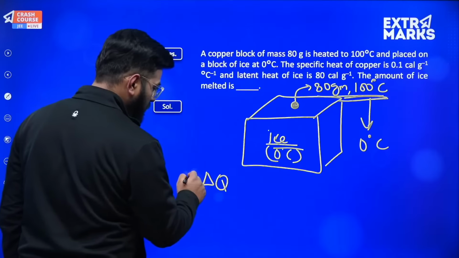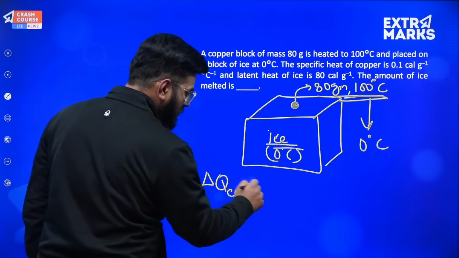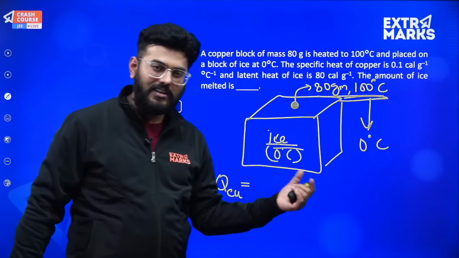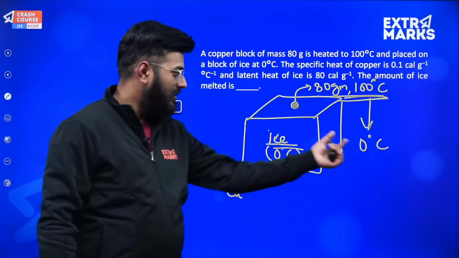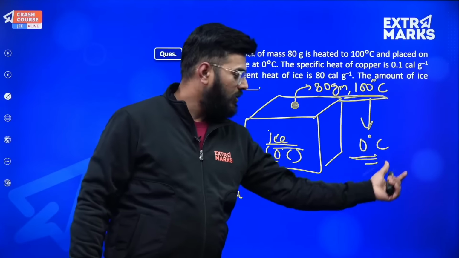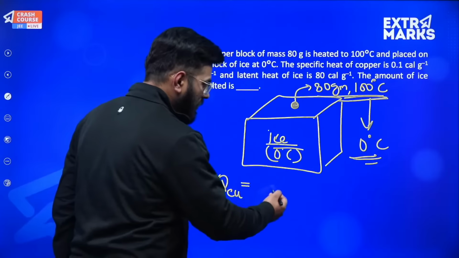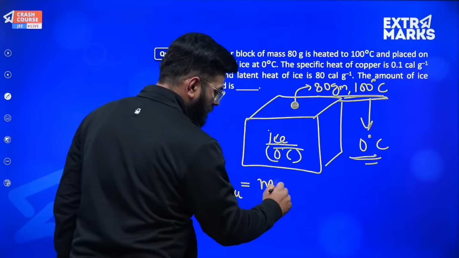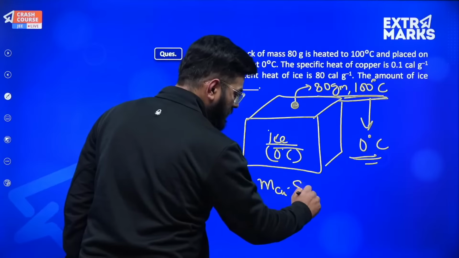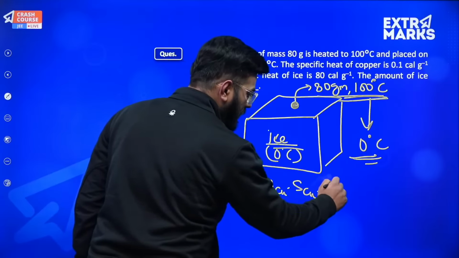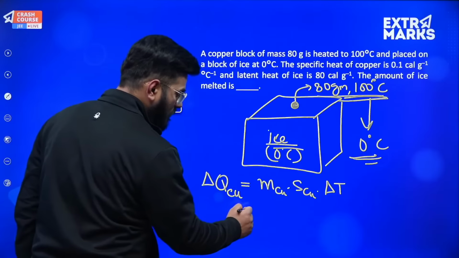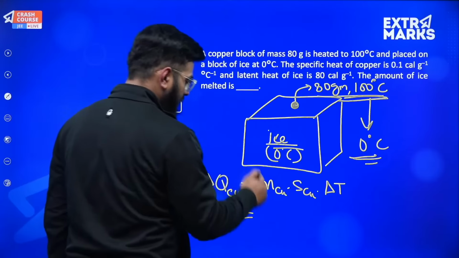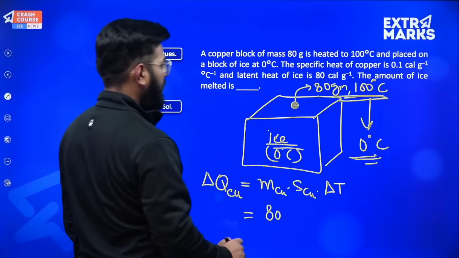So obviously this will be negative in nature since it is giving energy, so its internal energy is getting decreased. And the reason, how we can see, is because its temperature is decreasing. So the amount of energy given by copper will be mass of copper into specific heat capacity of copper into the temperature change. So what is the mass of copper? Mass of copper is 80 grams, and can I use the value in grams?